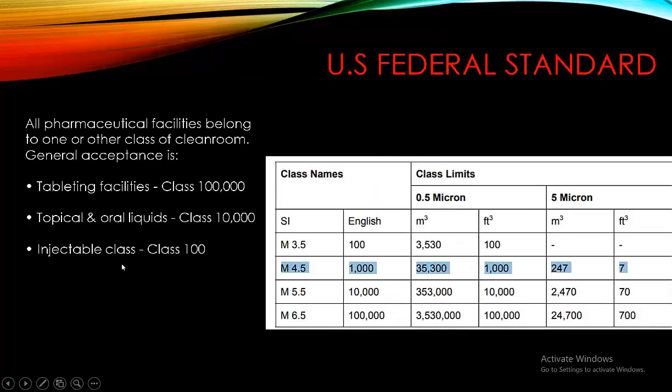And similarly the most critical one is the injectable class, which is class 100. So class 100 is the most sensitive class. In this class only 100 particles are allowed in 1 feet cube space whose size is 0.5 micron. So these are the different standards.